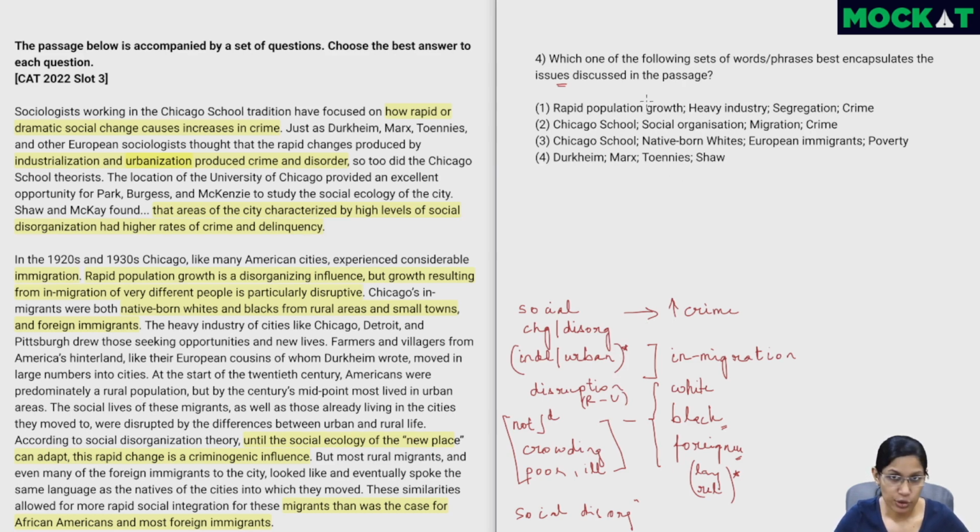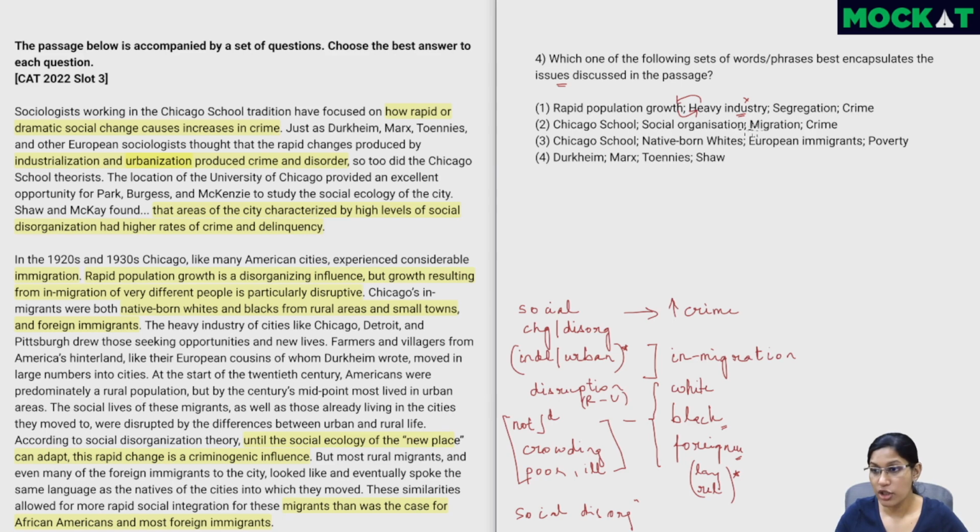Rapid population growth, yes, one of the issues. Heavy industry, not an issue. It is a cause which has led to this. If at all we would consider this, it would have to come ahead of rapid population growth. But more importantly, it's not exactly an issue. So ideally, I'd read on and see if there are better options. Segregation and crime both are definitely fine.